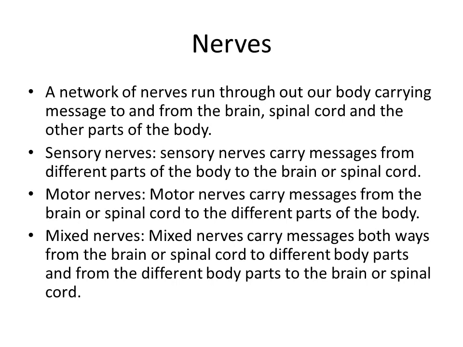Motor nerves carry messages from the brain or spinal cord and deliver them to different parts of the body. Mixed nerves carry messages in both ways, from the brain or spinal cord to different parts of the body, or from the different parts of the body to the brain or spinal cord.